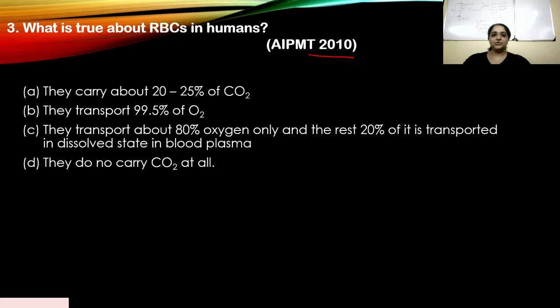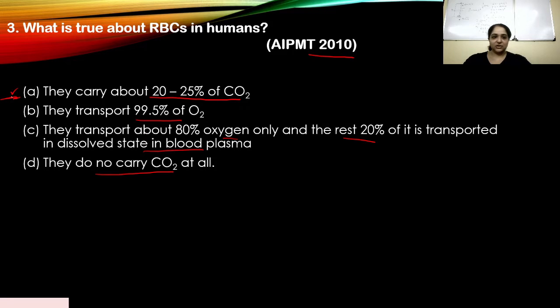Okay, so we have our options. Please pause the video and write down what you think is the right answer, and then come back to this video. So what is true about RBCs in humans? It has to be A. They carry about 20 to 25% of CO2. The rest of them are not true. They don't carry 99.5% of O2. They don't transport about 80% oxygen with the rest 20% transported in dissolved state in blood plasma. That is also not true. And they do not carry CO2 at all, that is also untrue. So the correct answer is A.